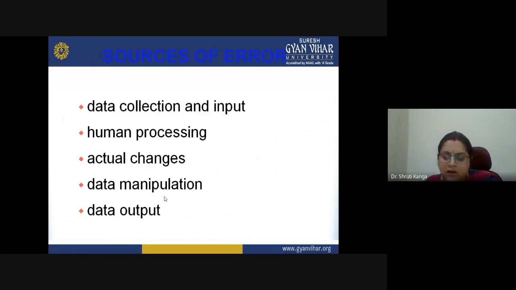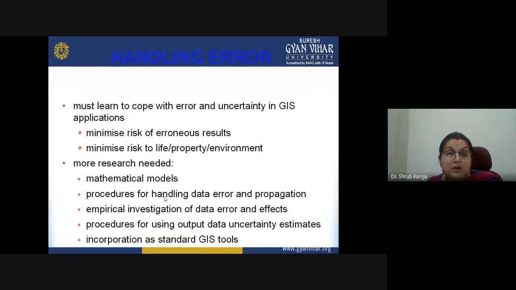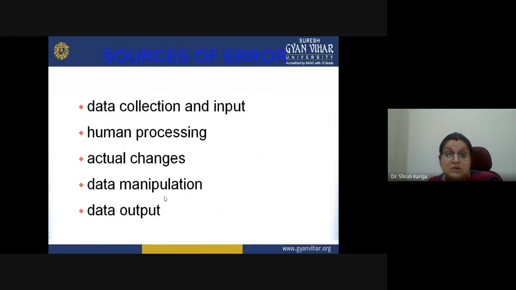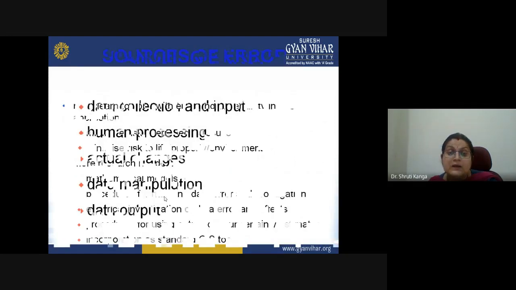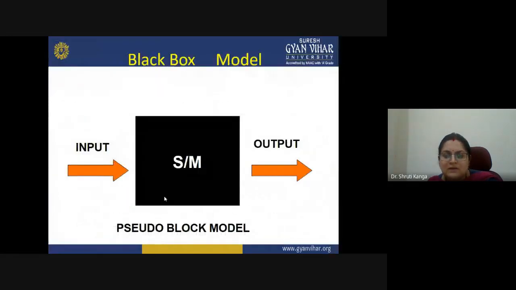So at first level, if we are not committing mistake, we are aware of all these facts, or we are aware of how to handle different sources of data from where we are collecting it. So we are minimizing this kind of errors.